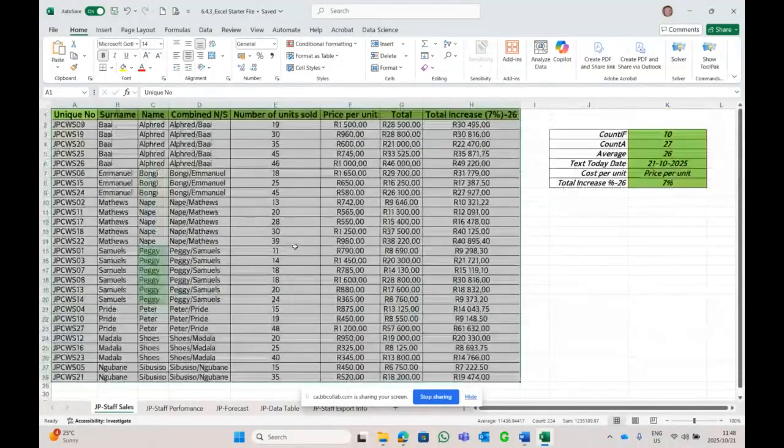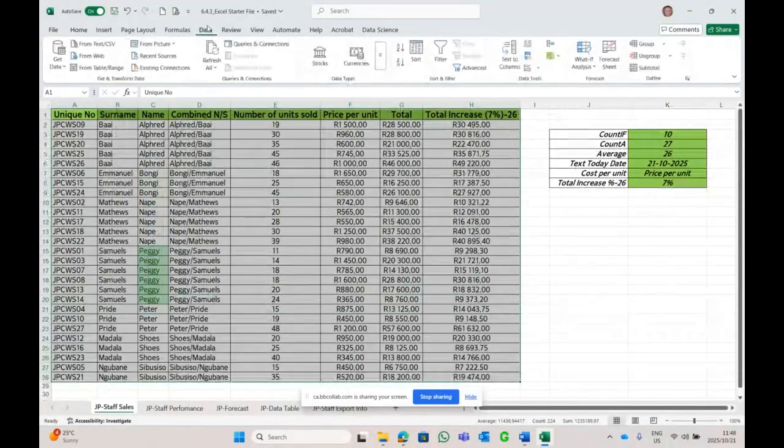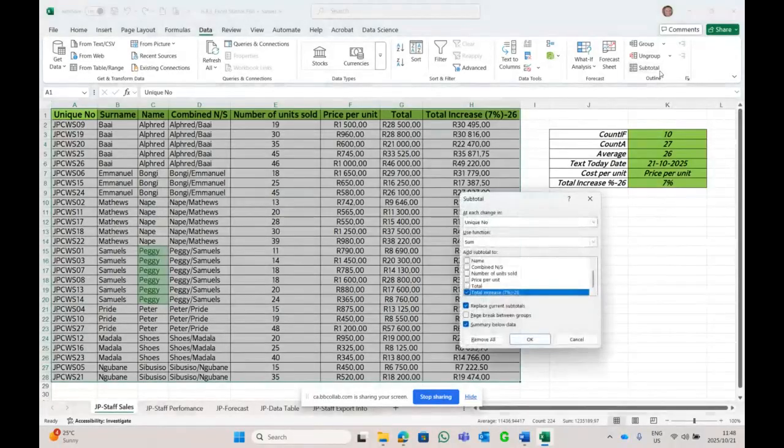So step 1, we shade in this information. It's already shaded in and selected. Data, subtotal on name, counting the number of units sold. No, sorry, number of units sold. So we're going to count all the Alfreds, number of units sold. We're going to count all Bongis, units sold. We're going to count all Napes, units sold. Same for Piggies, units sold. Same for Peter. Let's see what happens.